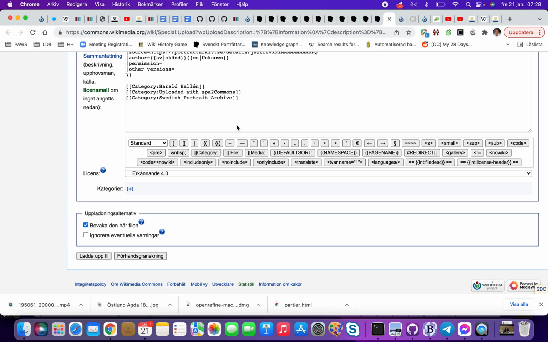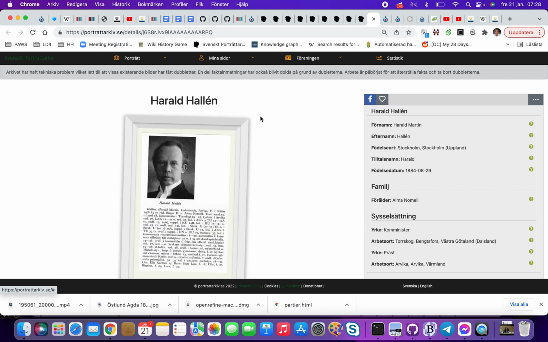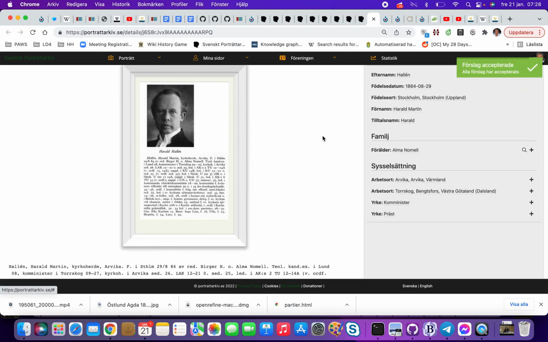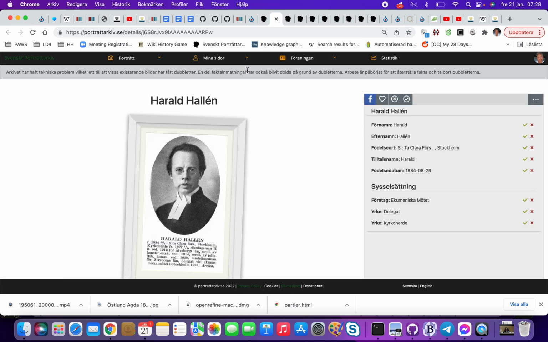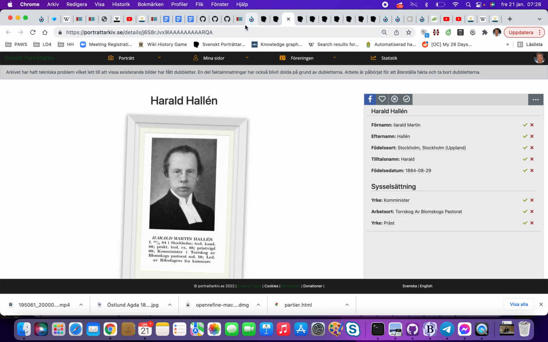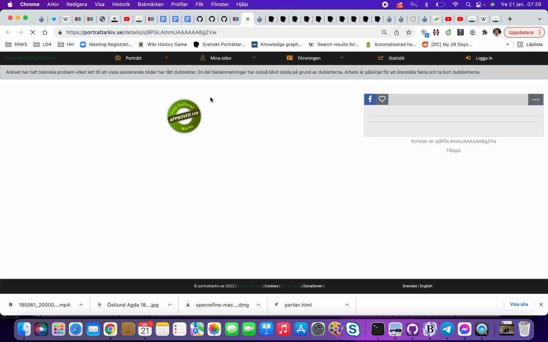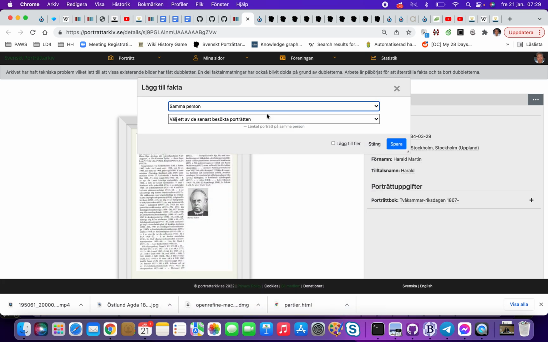But what we can do now, as I have prepared this thing, is that I confirm also the rest of this data, and we say that, see if I move over here. Harald Hallén, and then what I do now is that as I open up all those people, I have said that this is our entry in Wikidata. I also add all the other pictures. So I take, say, same as.